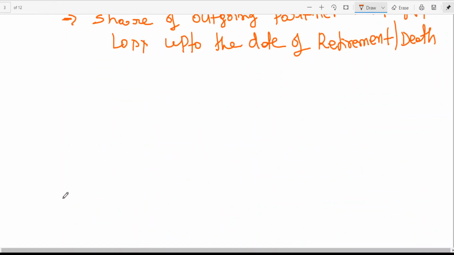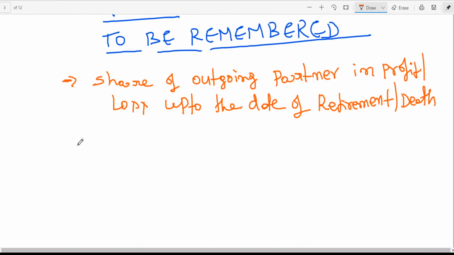Sir, what do you mean by this? Share of outgoing partner in profit or loss up to the date of retirement or death. What do you mean by this?